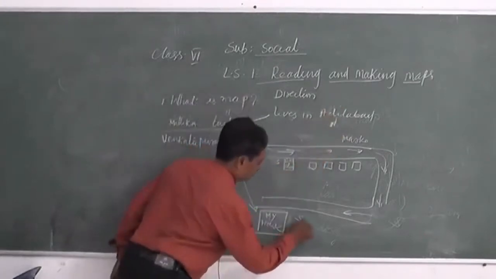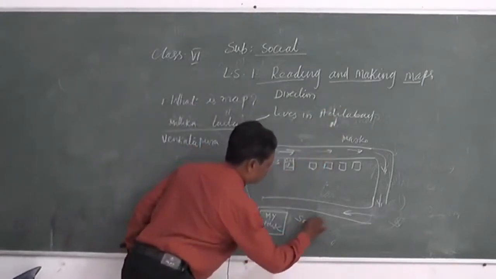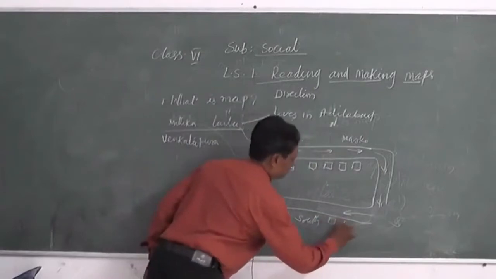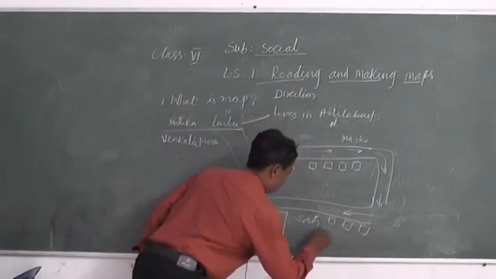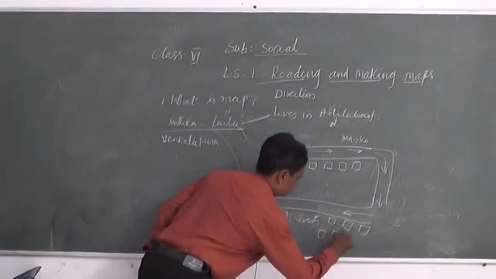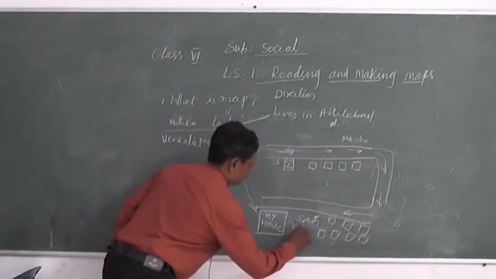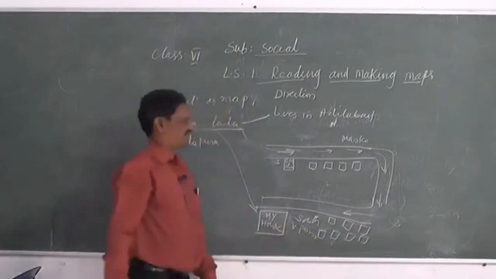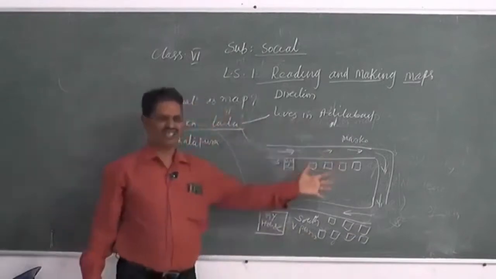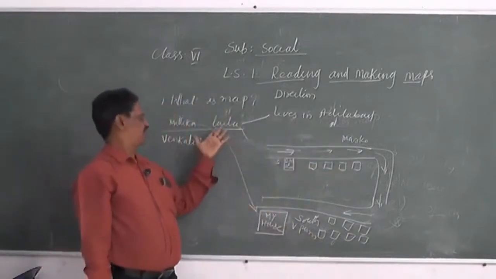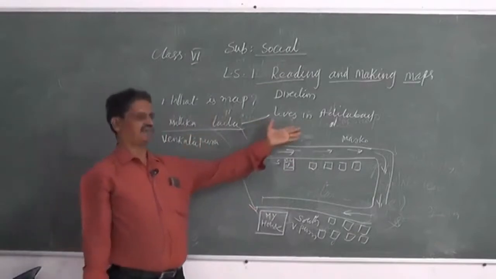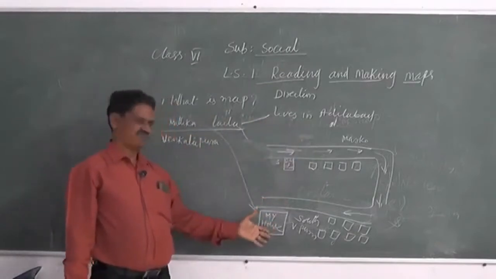Here is also a settlement, South Venkatapuram. These are all Venkatapuram only. So how can Laila know whether it is North Venkatapuram or South Venkatapuram?